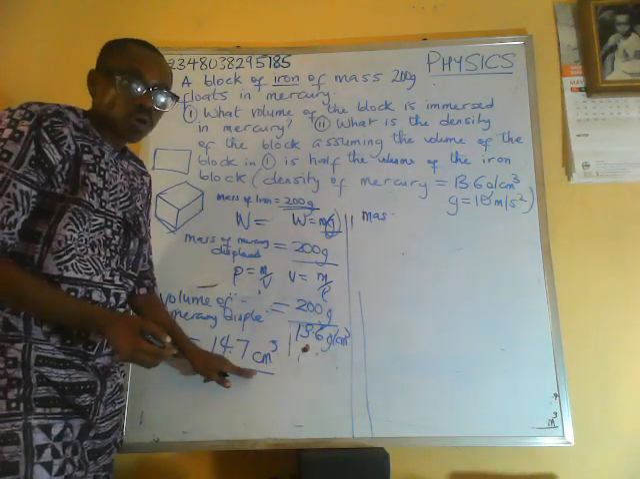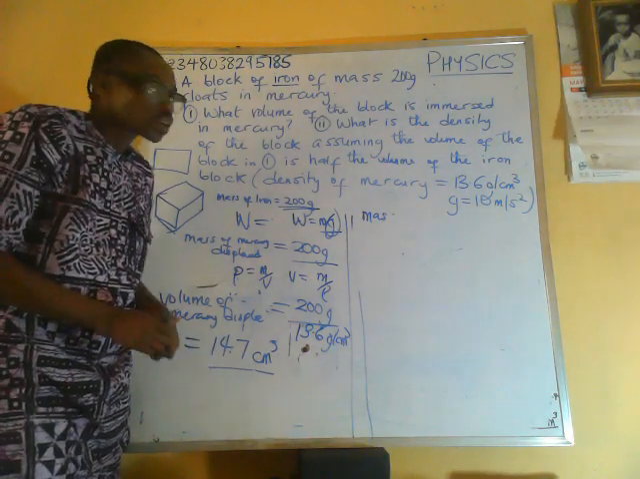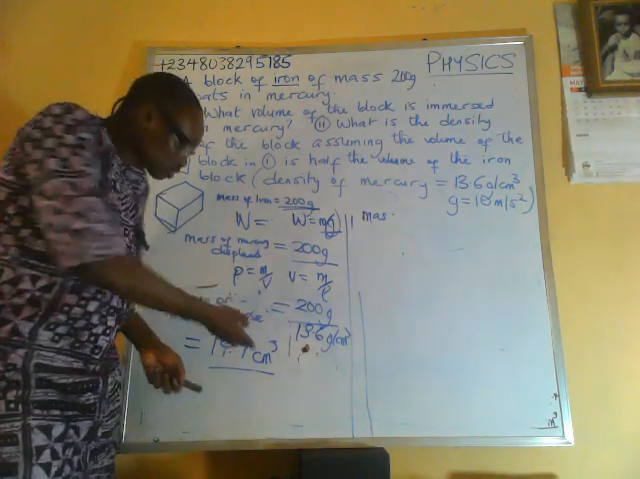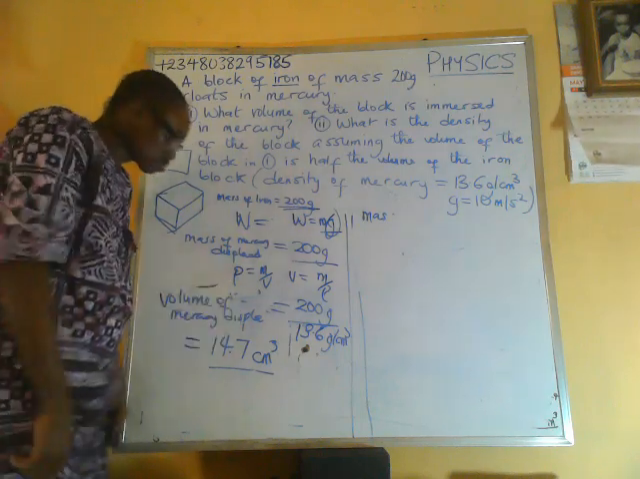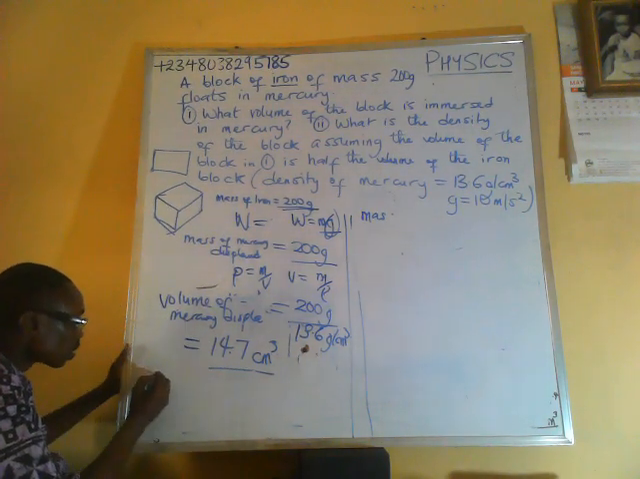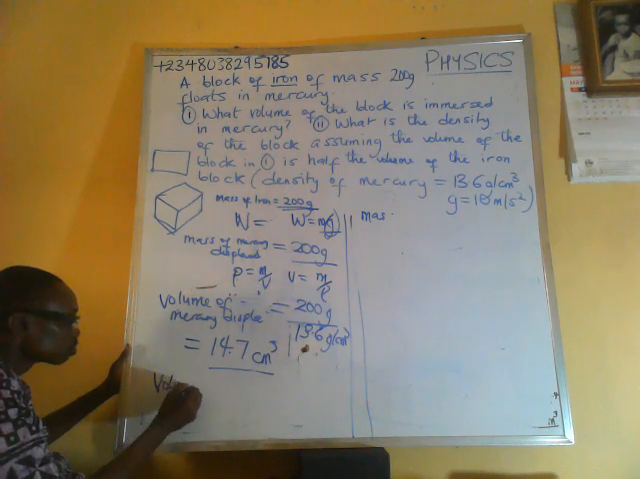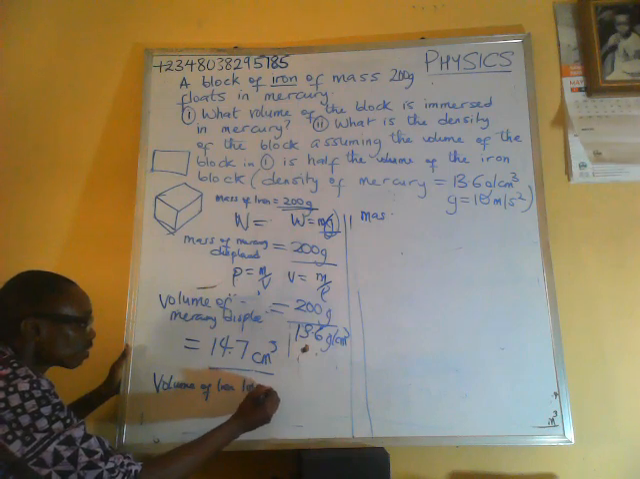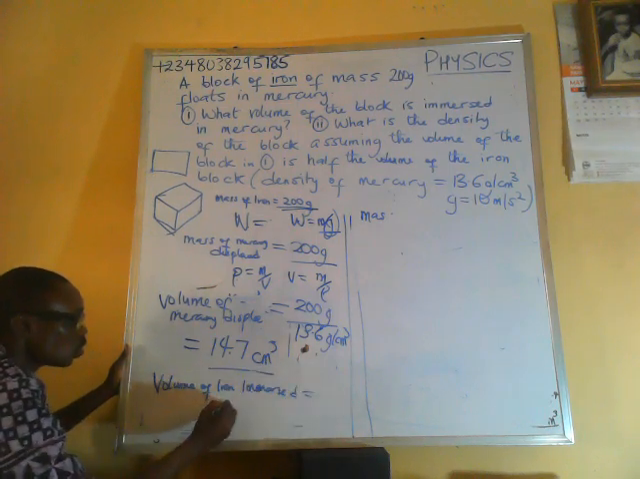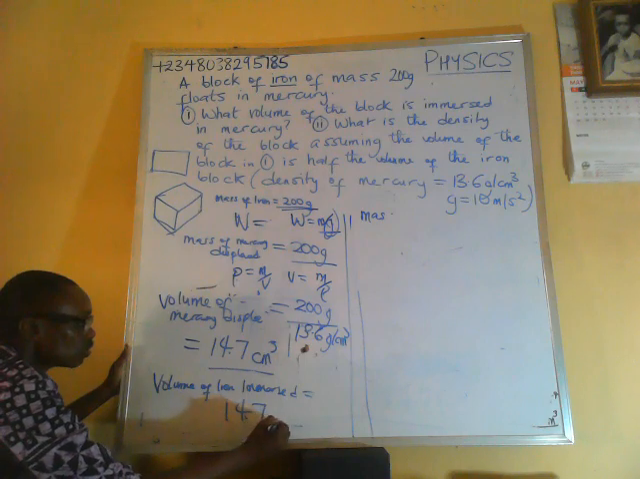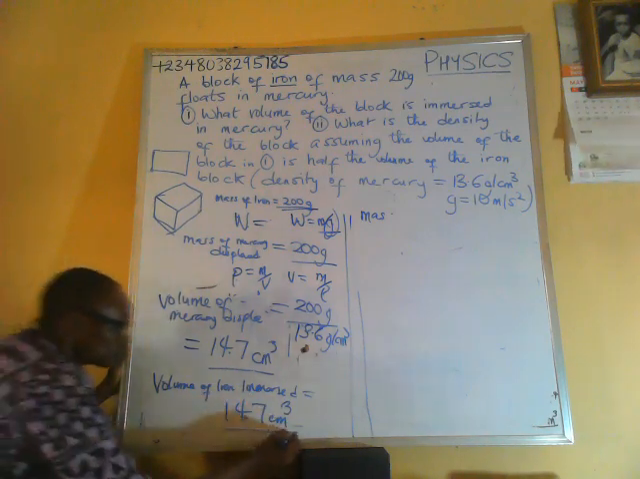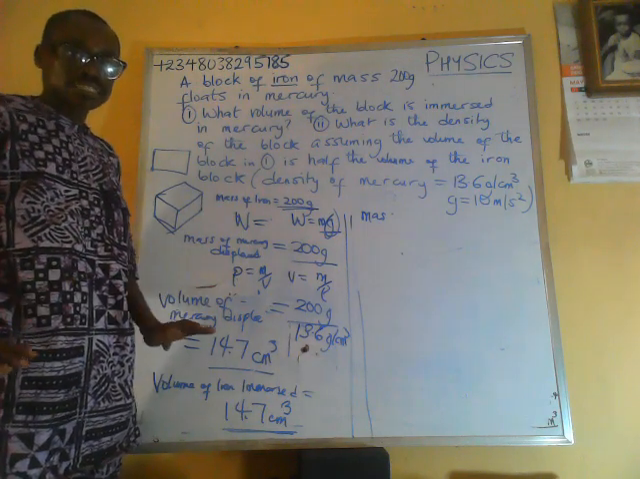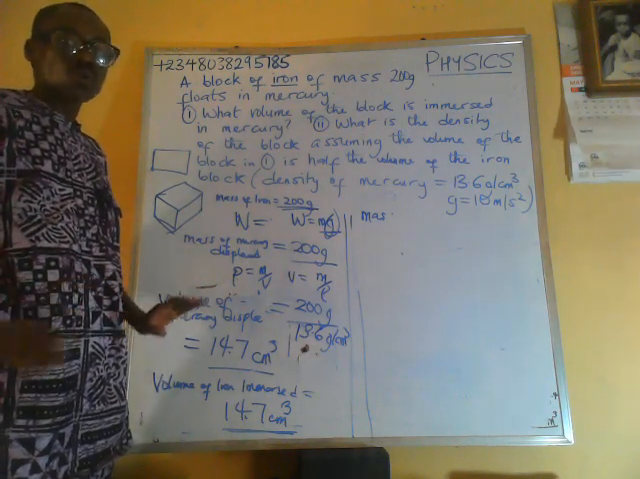This is equal to the volume of the iron block that is immersed. The volume of the iron that is immersed is equal to the volume of mercury that is displaced. So the volume of iron immersed is equal to 14.7 cubic centimeter.